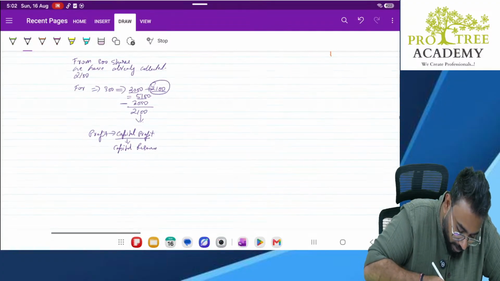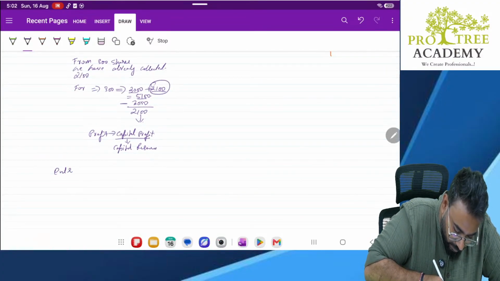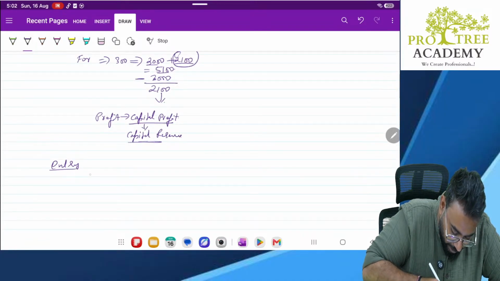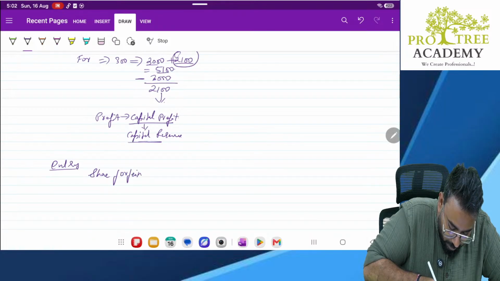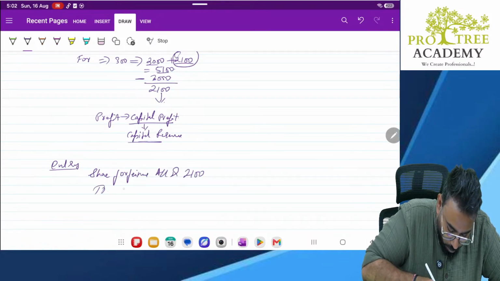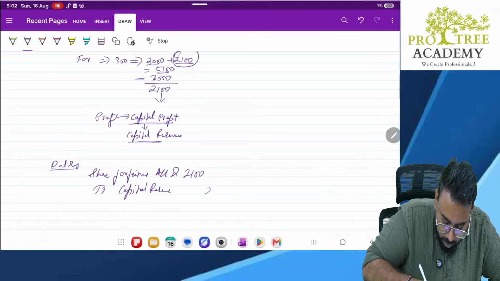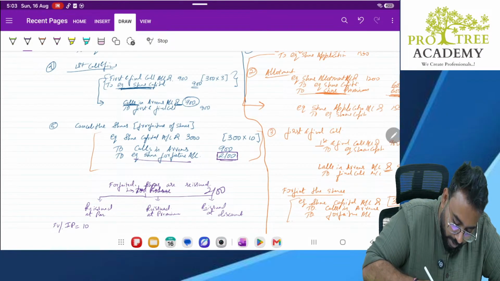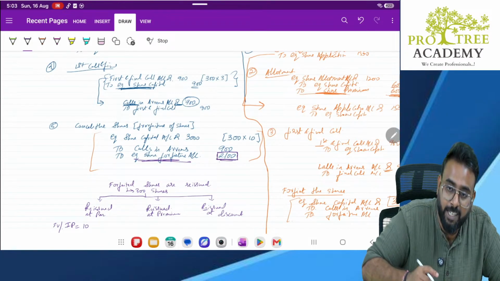So what happens is, we'll pass an entry to record this capital profit. So what is the entry? Share forfeiture account debit 2,100 to capital reserve 2,100. See, earlier our forfeiture account was having a credit balance.